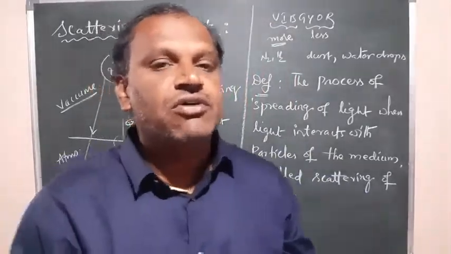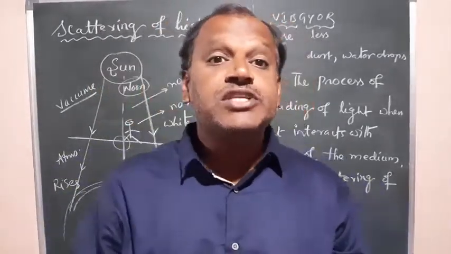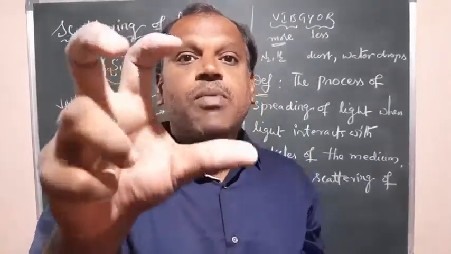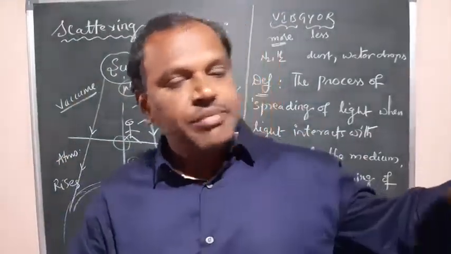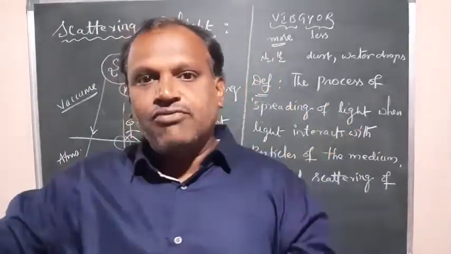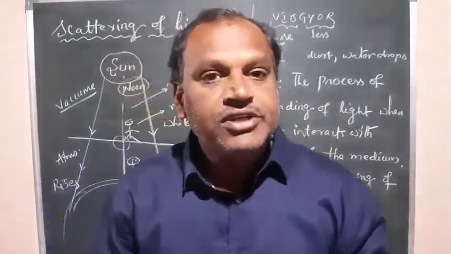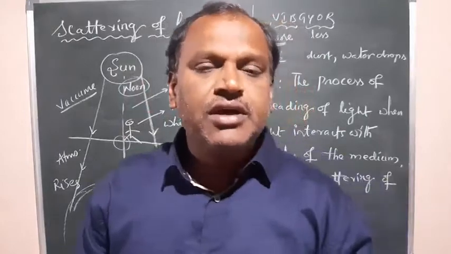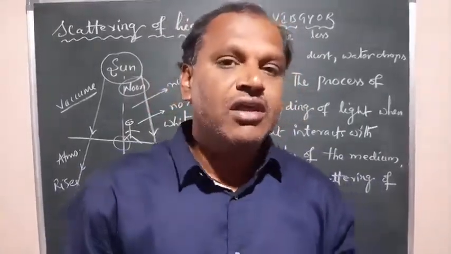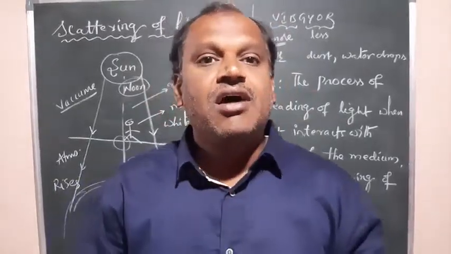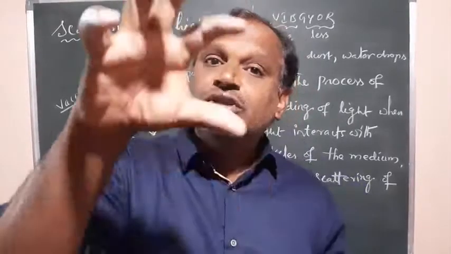This identification of the path of light takes place only in the presence of particles present in the medium. When the light is coming, we can see the path of light where the colloidal particles are present. Colloidal particles make us observe the path of light.